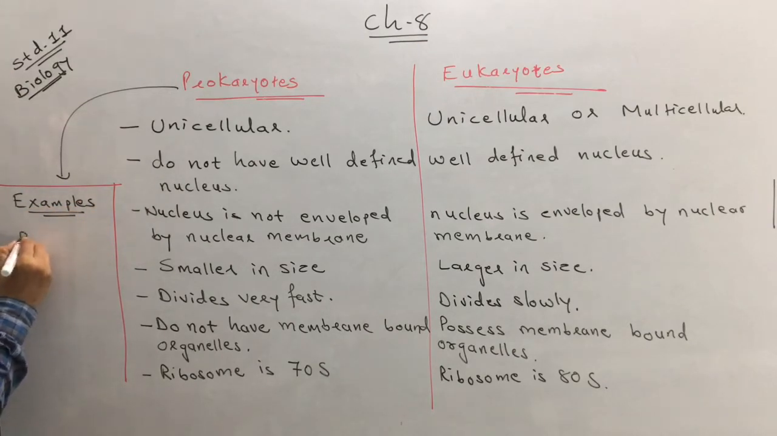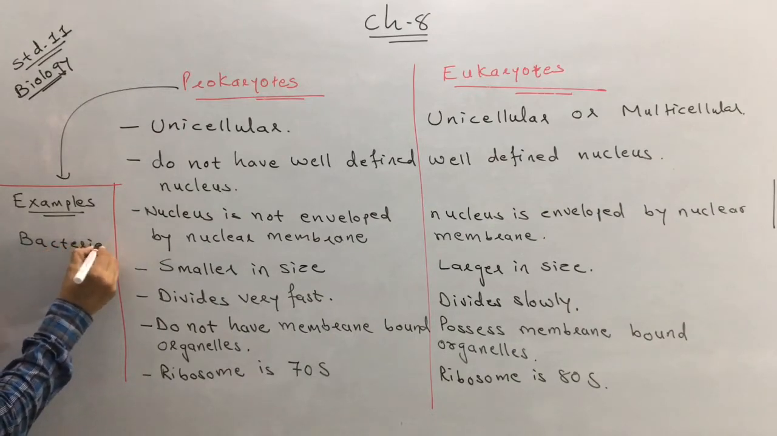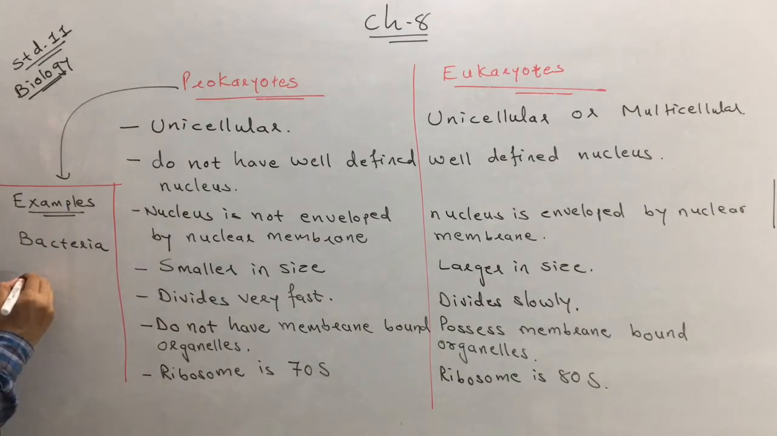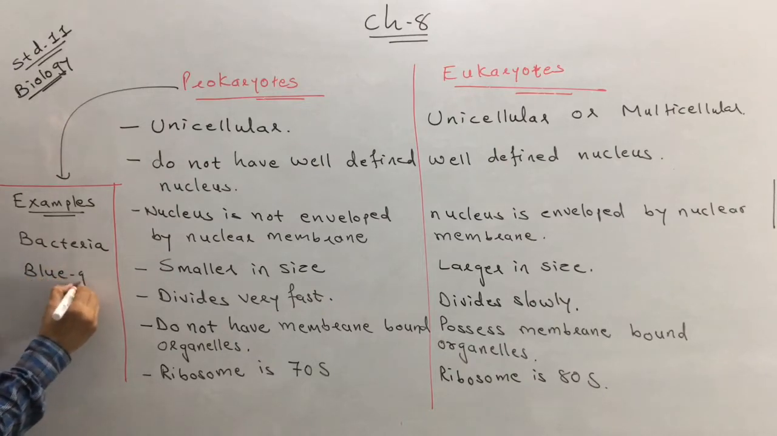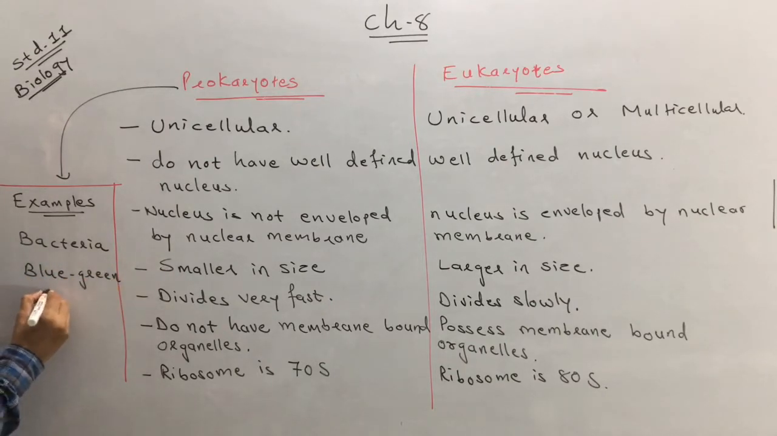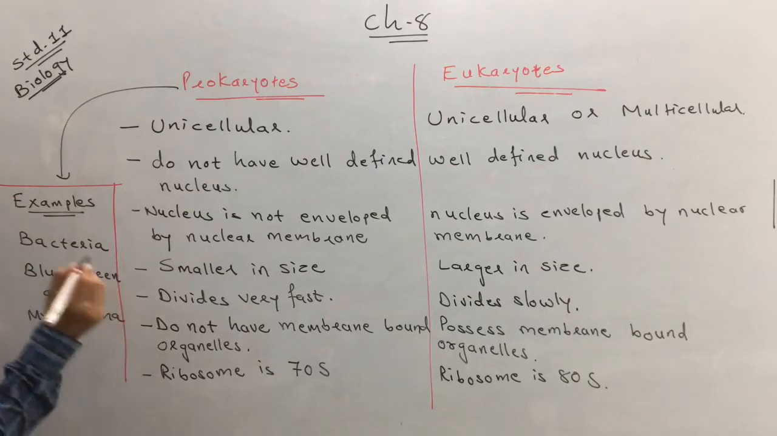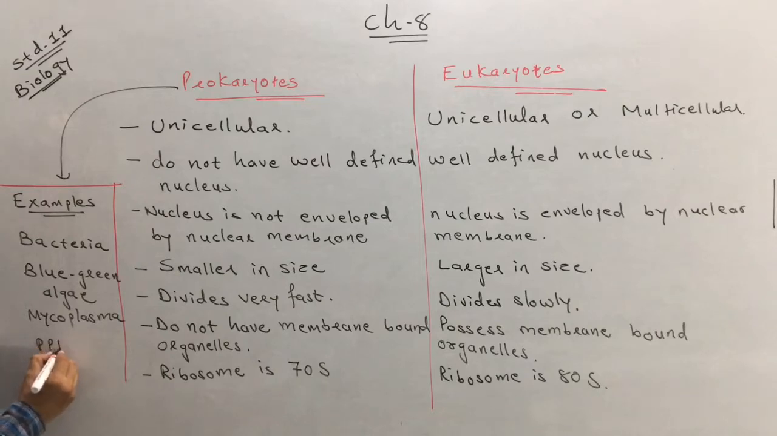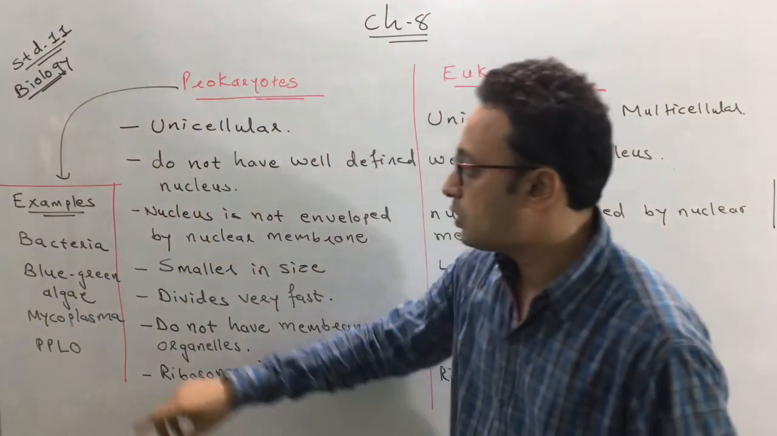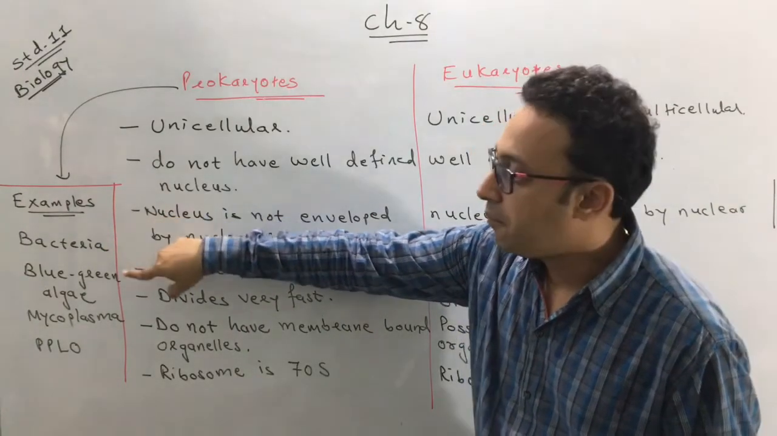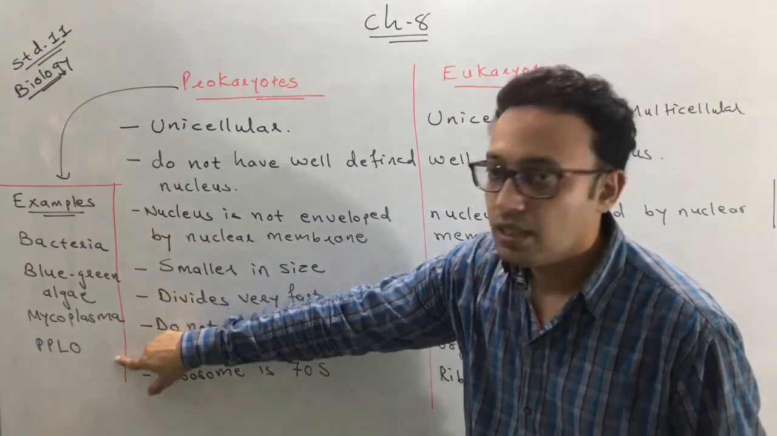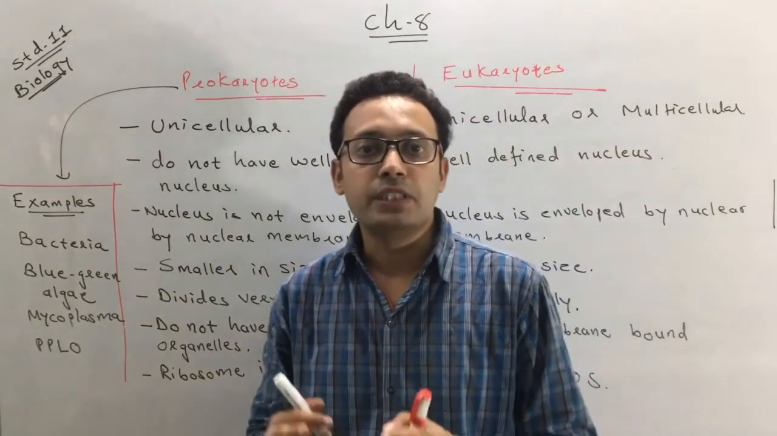The first and most important example is bacteria. The second example is blue-green algae. The third example is mycoplasma. And the fourth example is PPLO. Remember, these are the four most important examples of prokaryotes: bacteria, blue-green algae, mycoplasma and PPLO.